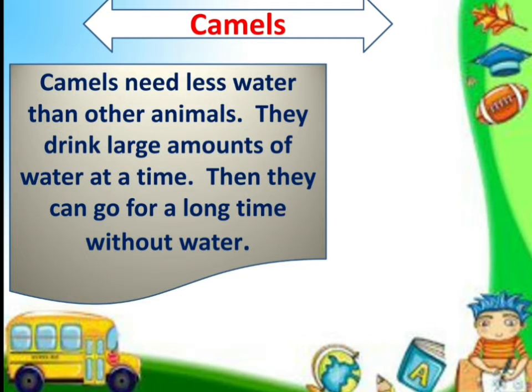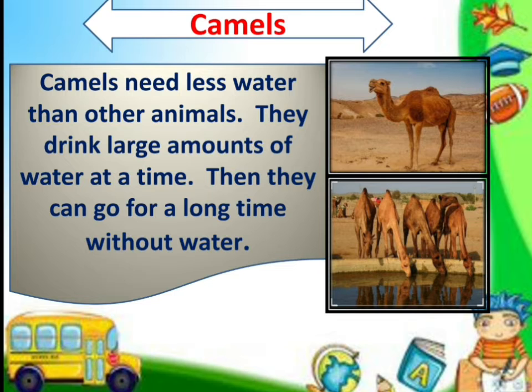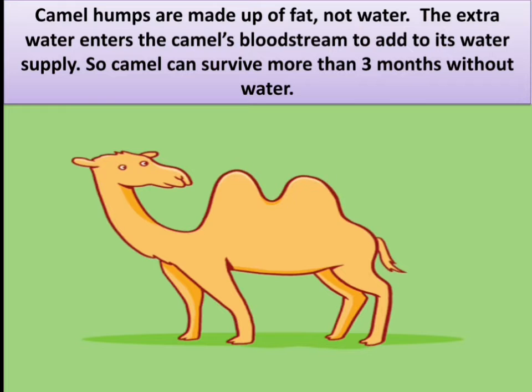Camels need less water than other animals. They drink a large amount of water at a time. Then they can go for a long time without water. Camel humps are made up of fat, not water. The extra water enters the camel's bloodstream to add to its water supply. So, a camel can survive more than 3 months without water.